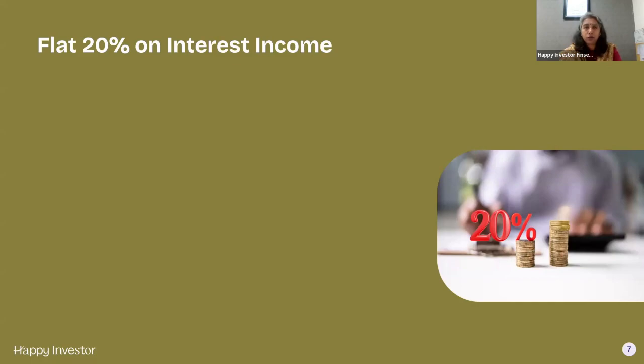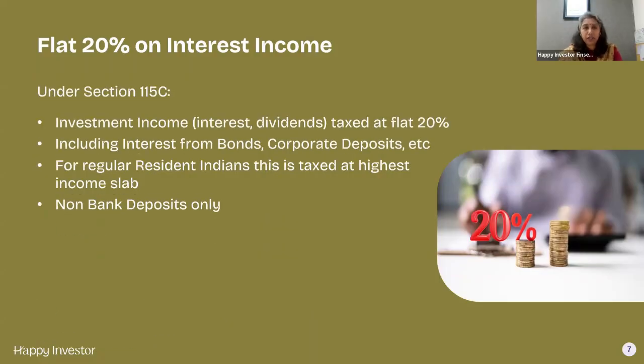The usual tax law is a flat 20% tax on interest income. Under section 115C, interest income will get taxed at 20%. This could be interest or dividends, or interest from bonds, corporate deposits, etc. For a regular resident Indian, this is taxed at the highest income slab rate, which could be 30%, while for an NRI under this section, it will be taxed at a flat 20%. But this is only for non-bank deposits, as NRE and FCNR bank deposit interest is anyway tax-free.